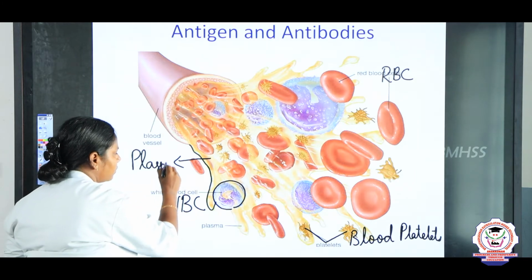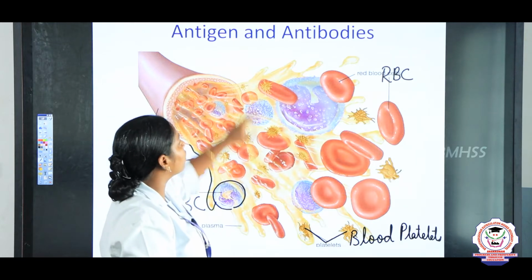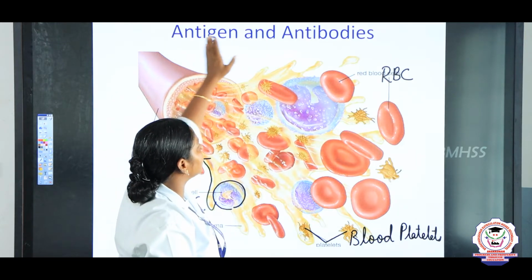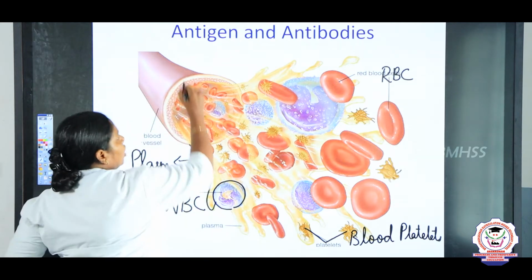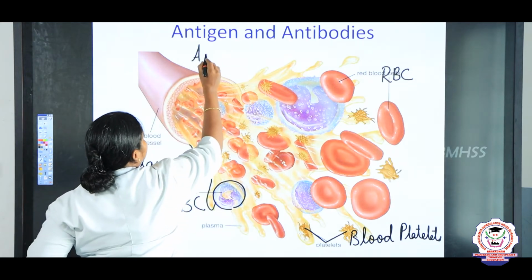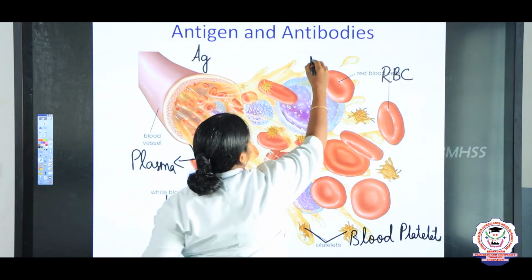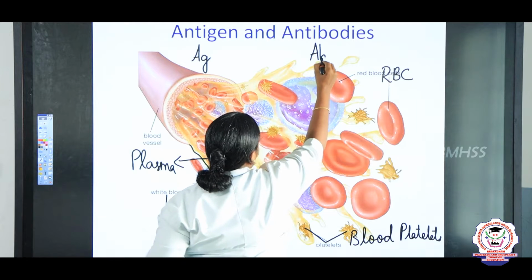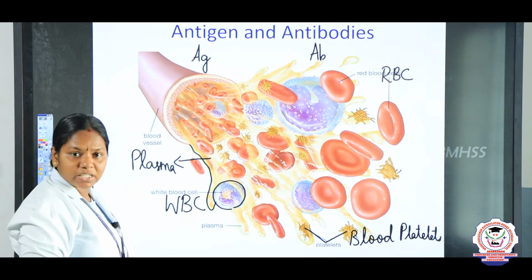So now we studied what are all the components present in the blood, and now we are going to see what is an antigen and what is an antibody. Antigen, in short, we can write it as Ag, and antibodies as Ab. And there are some other names we can give for antigen, children.